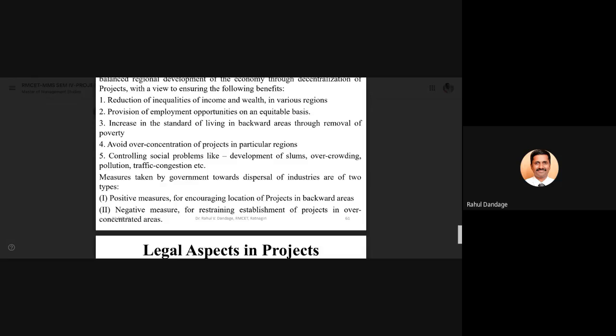Positive measures means they are encouraging industries to start their projects in underdeveloped regions, and negative measures means if somebody says that I want to start some project in Mumbai or Pune, they will try to restrict. They will not give permissions. So that is a negative measure, so that in over concentrated areas, multiple projects should not come. They should be diverted to the less developed areas.